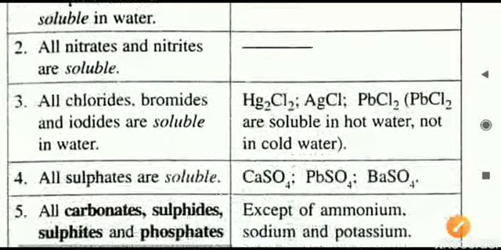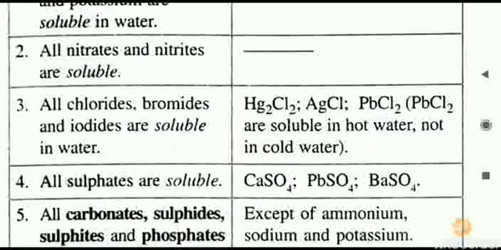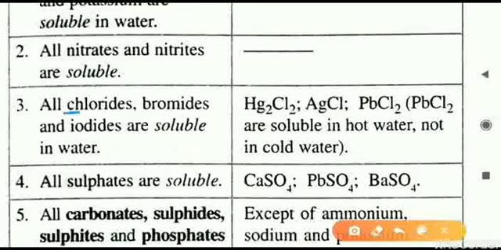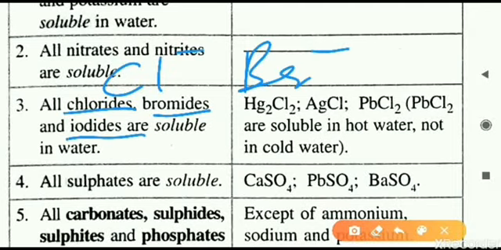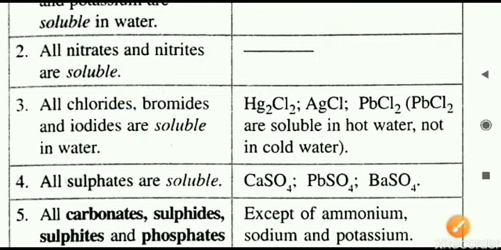The third one, chlorides, bromides, iodides, all of them. Chloride is Cl negative, bromide is Br negative, and iodide is I negative. If any one of these negative radicals is a part of the salt, then we will say the salt is soluble in water. But here we have a condition for the chlorides. All the bromides are soluble, all the iodides are soluble, but in chlorides only 2-3 are there which are not soluble.